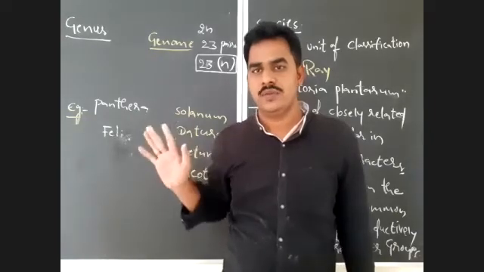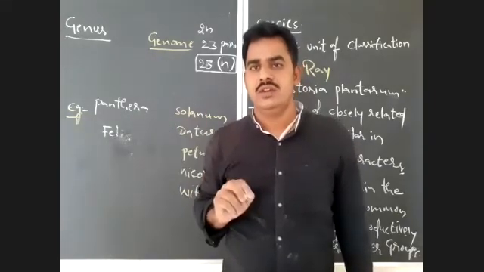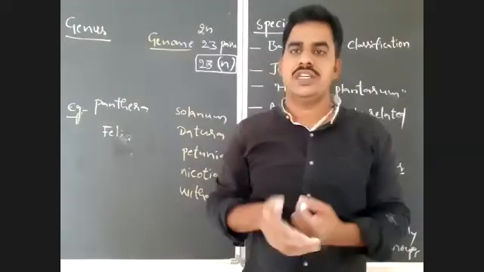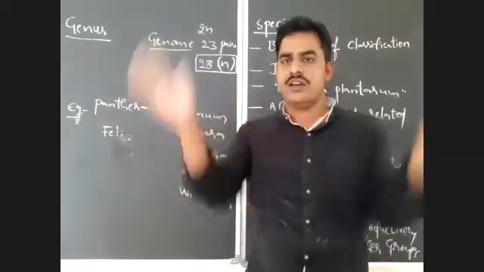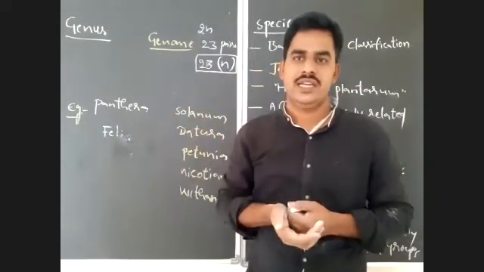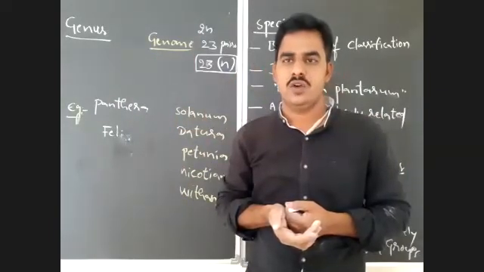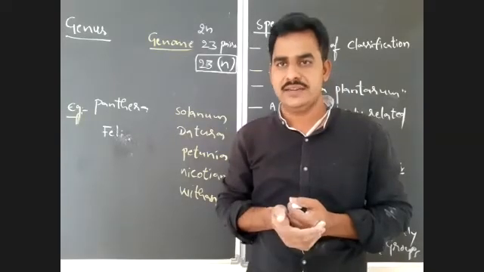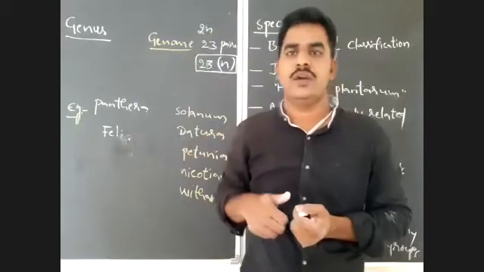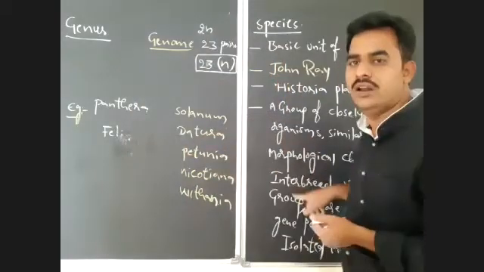That is genome. Now, if we take the genomes of all the organisms belonging to that species, for example, there are nearly 800 crore human beings, the genome of all these 800 crore human beings is known as the gene pool.